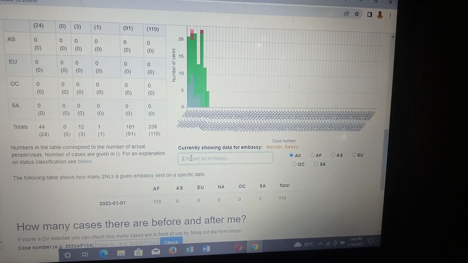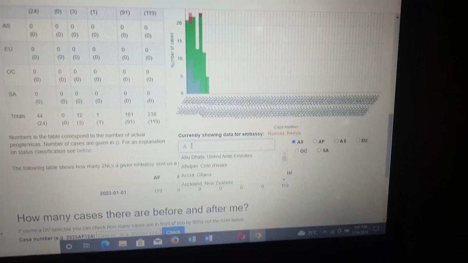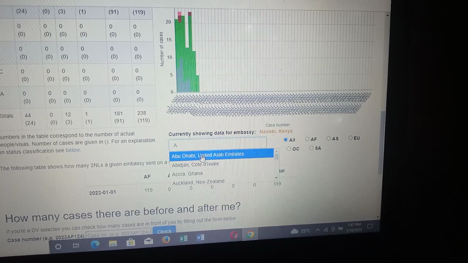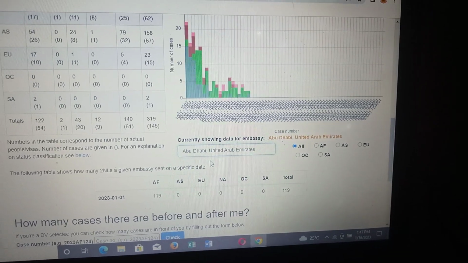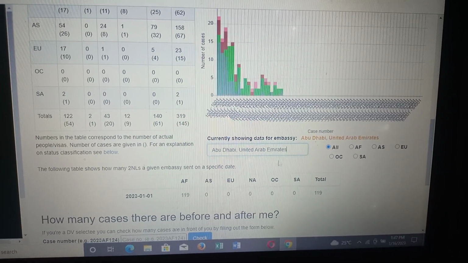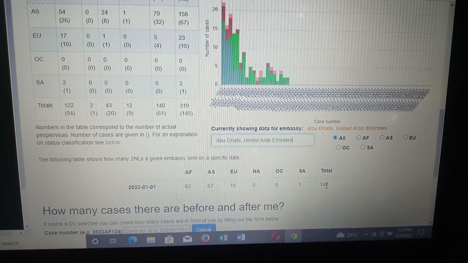So if you want to track the performance of your embassy, you just come here and put the name of your embassy. Let's check Abu Dhabi, Dubai. So if you are under Dubai, you come here, it is here. Just click on it. Automatically its data will come. So as you had seen before, you see here now it has changed.